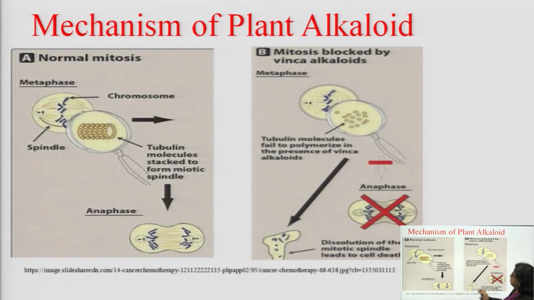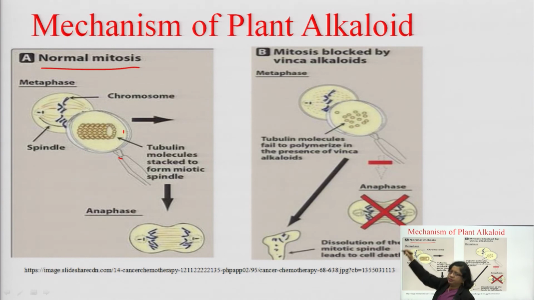You see cell division, normal mitosis, from metaphase to anaphase. Here you see spindle and chromosomes, tubulin molecules stack to form the mitotic spindle and then anaphase will occur. This is the normal mitosis phase.